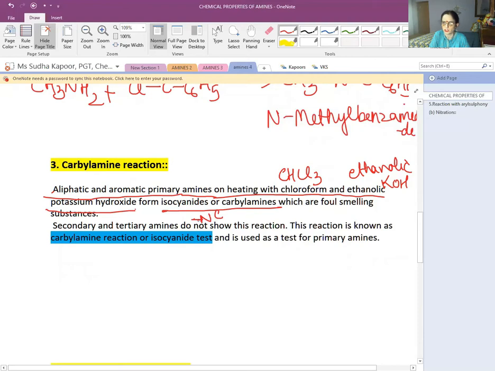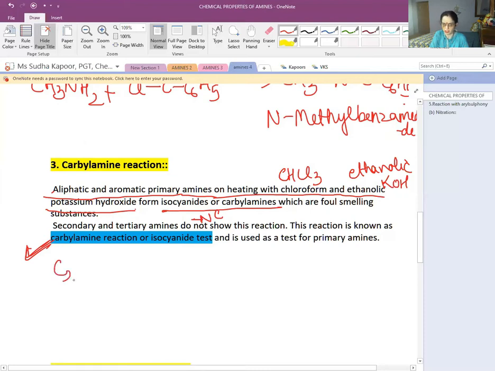The isocyanides, RNC, are foul smelling substances. Secondary and tertiary amines do not show this reaction. This is a very important name reaction, the carbylamine or isocyanide test. It is used as a test for primary amines, primary aliphatic and primary aromatic, which give the carbylamine test while all the others do not respond to it.